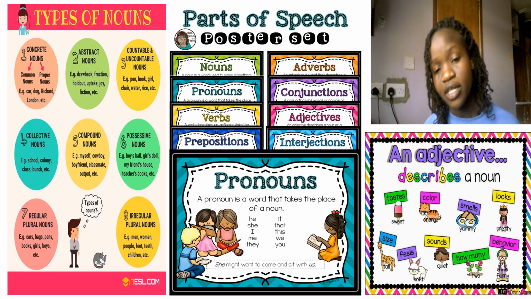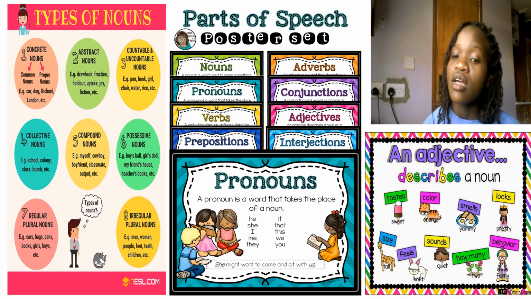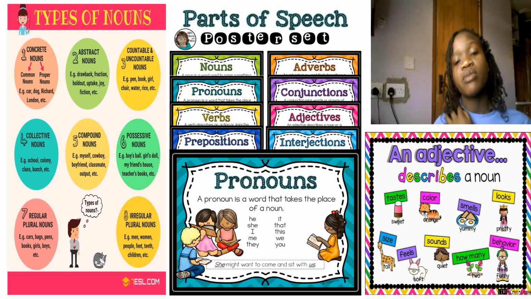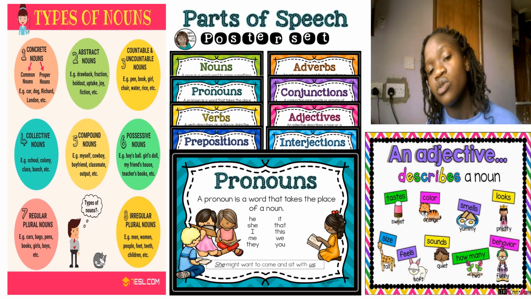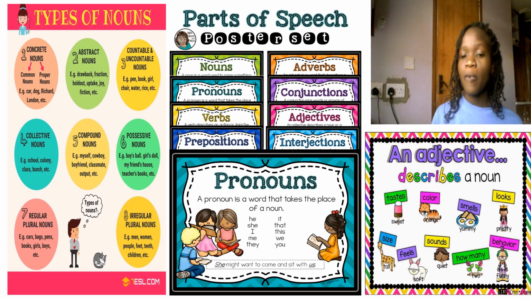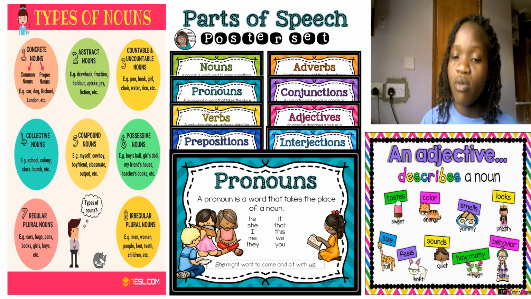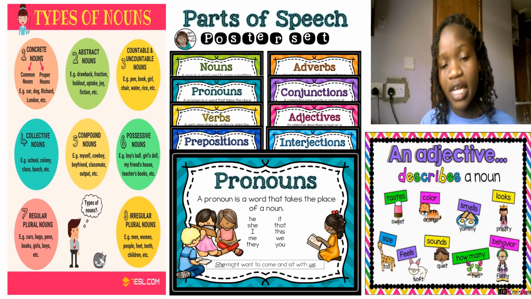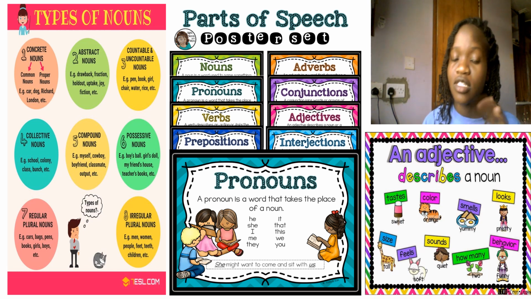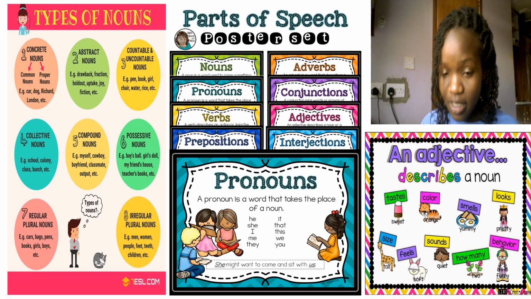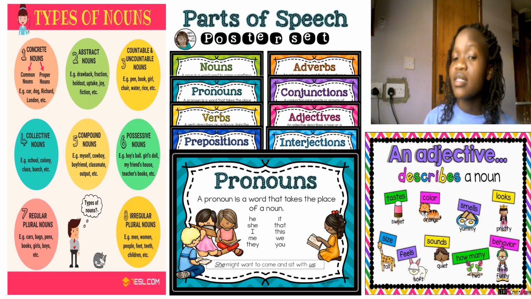Another conjunction type is or. We may say, do you prefer tea or water? What is the conjunction here? Or means which one do you prefer.